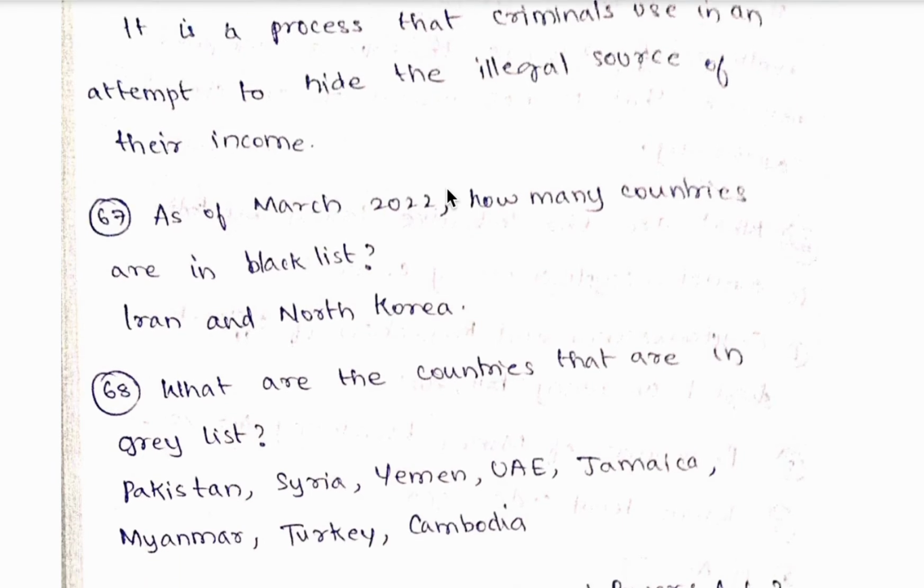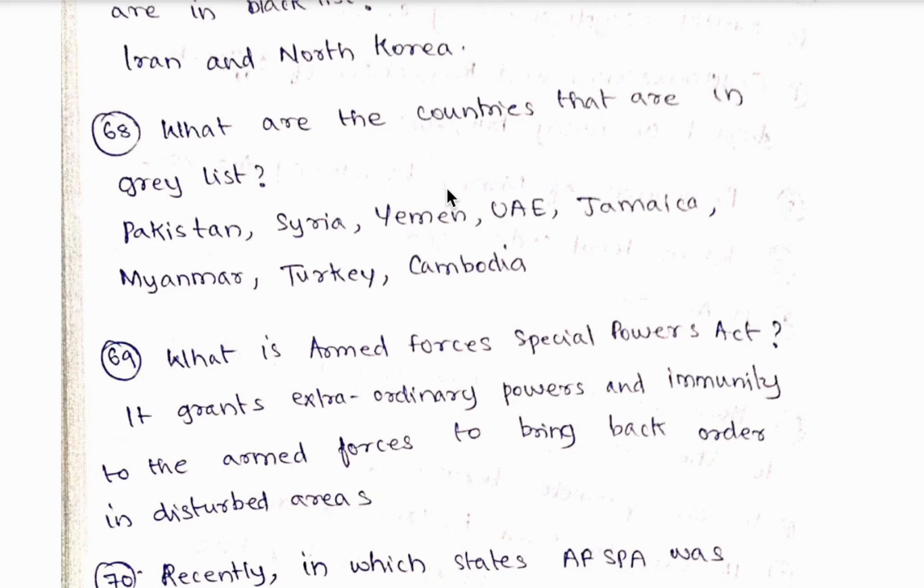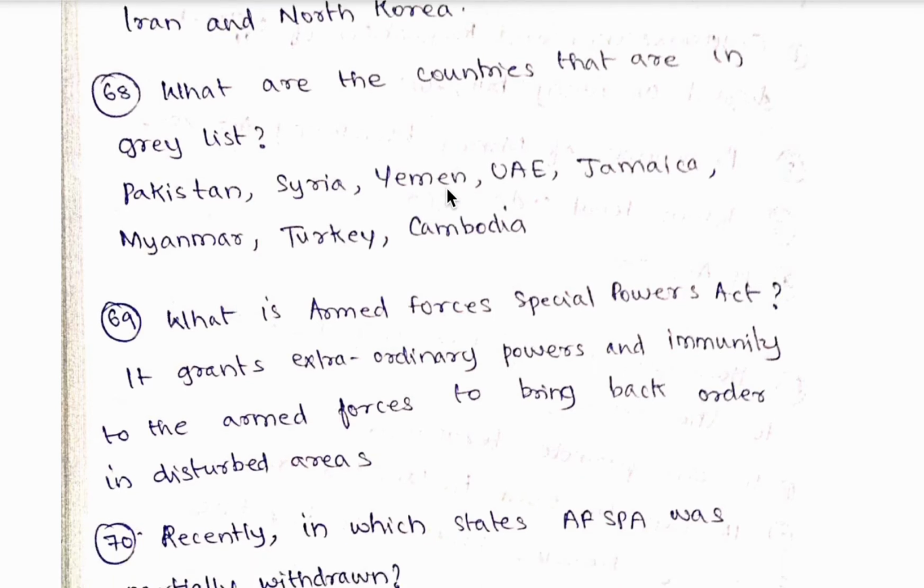67th question, as of March 2022, how many countries are in blacklist? So at present, there are 2 countries, those are Iran and North Korea. These 2 countries are in blacklist. 68th question, what are the countries that are in grey list? So Pakistan, Syria, Yemen, UAE, Jamaica, Myanmar, Turkey, Cambodia, all these countries are under grey list.